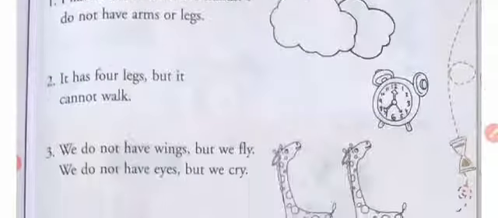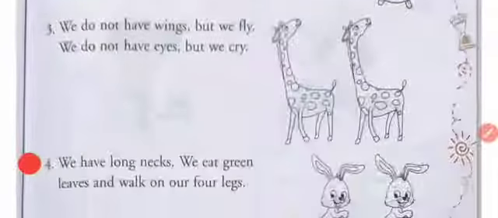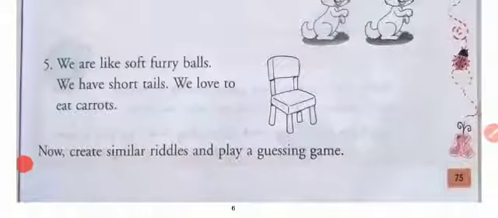So the first one is, I have a face, I have two hands, and I don't have arms or legs. So students, let's see what it is. Yes, students, it is a clock. So it is a clock. A clock has two hands and it doesn't have arms or legs, and it also has a face. So the second one is, it has 4 legs but it cannot walk. So what is it? Yes, students, it is a chair. We can see here like this.